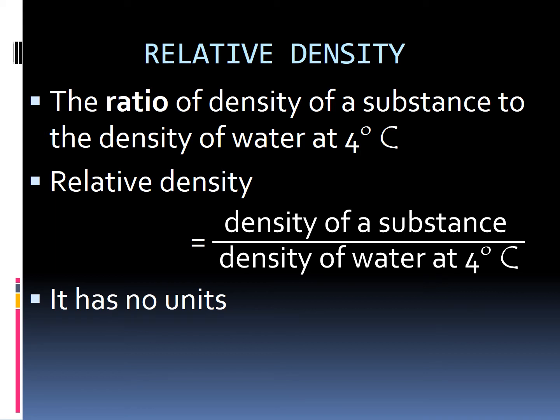Why does it have no units? It has no units because it is a ratio. The density of the substance has an appropriate unit, and the density of water at 4 degrees Celsius has an appropriate unit. For relative density, we are finding the ratio, so this relative density has no unit. In SI and CGS units, it will show the same value.